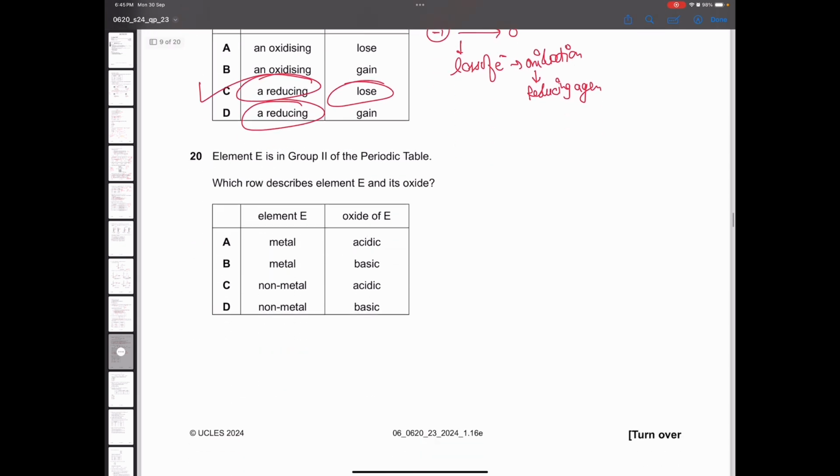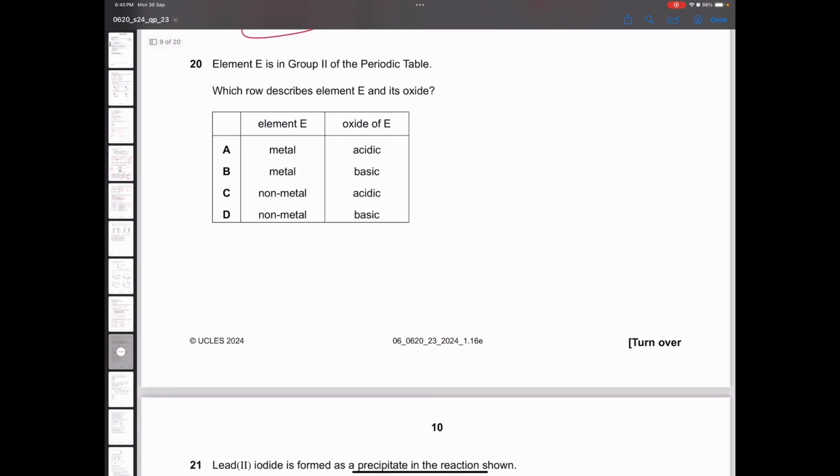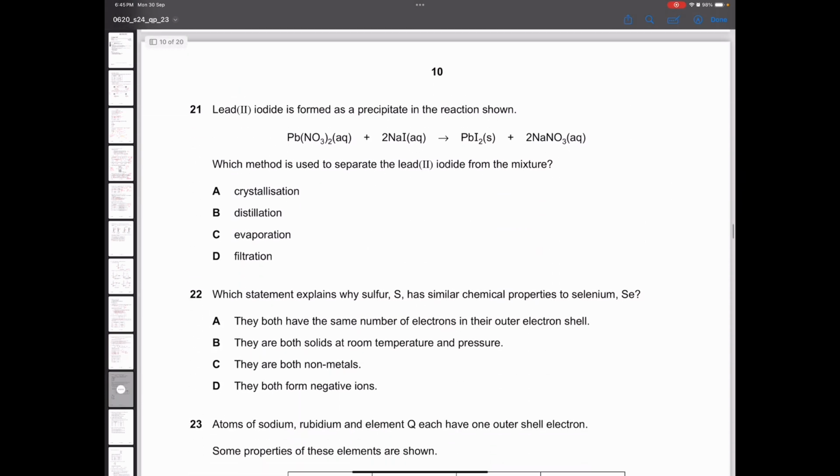Now, next question. Element E is in group 2 of the periodic table. Which row describes it? If it is in group 2, it must be a metal and metal oxides are basic. Option B is the correct one.